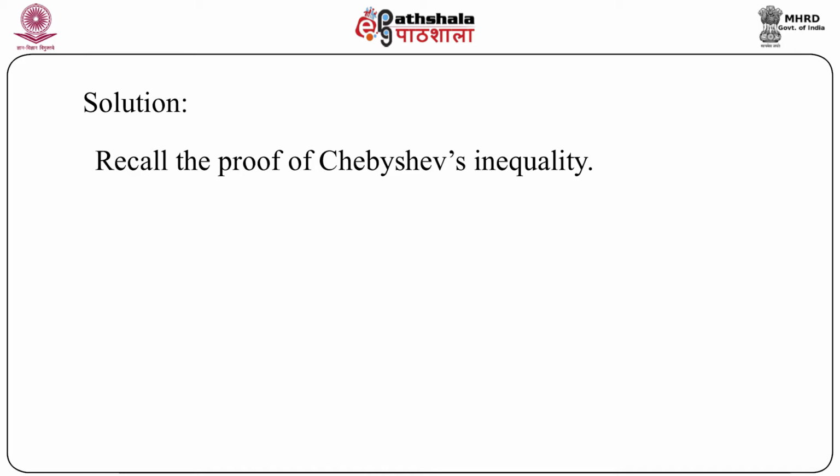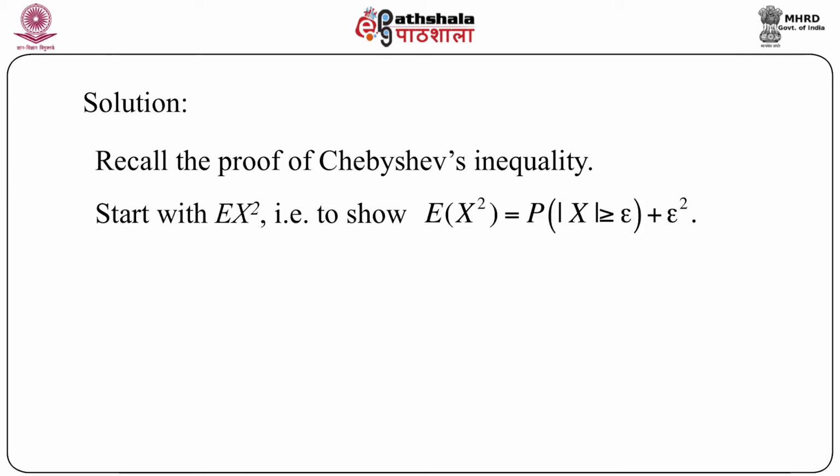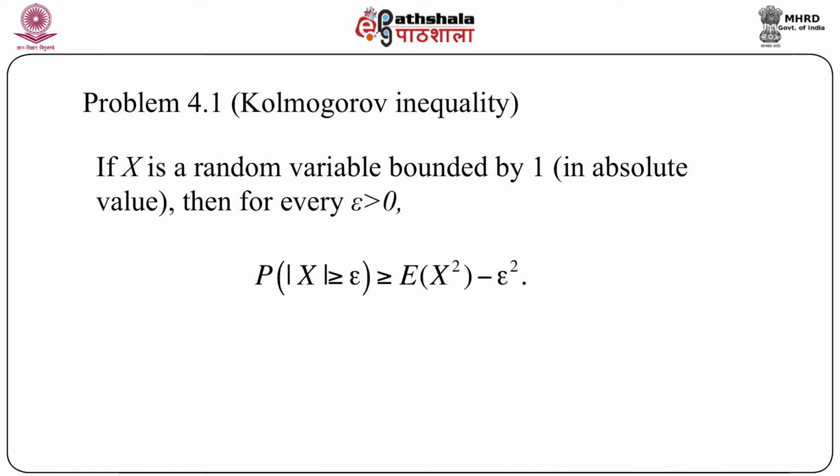And remember how we have proved Chebyshev's inequality. Chebyshev's inequality is very famous, and just recall the technique of the proof. There, in many cases, we started with expectation of x square. So if we start with expectation of x square, it would be enough if we can show that expectation of x square is less than or equal to probability of modulus of x greater than or equal to epsilon plus epsilon square. So that is what we want to prove.